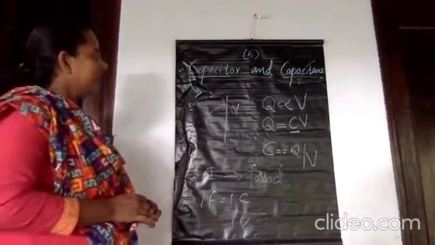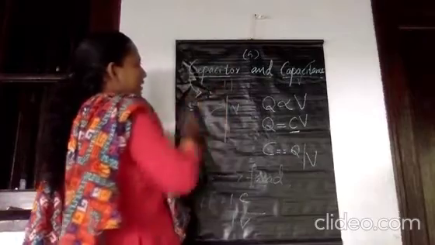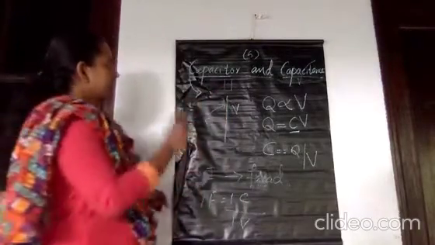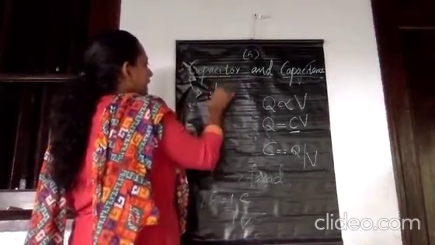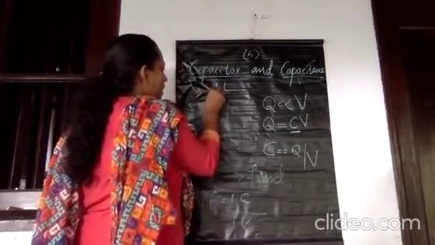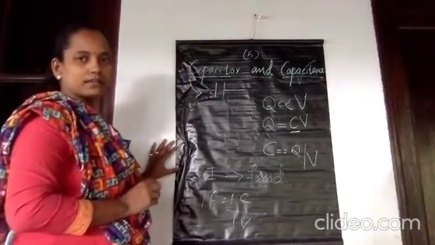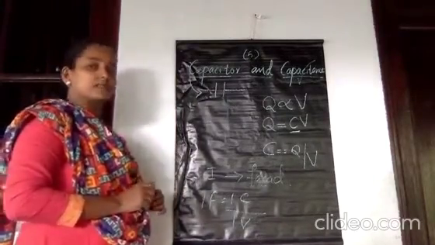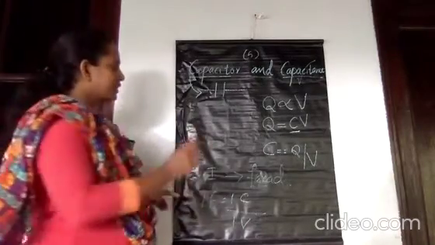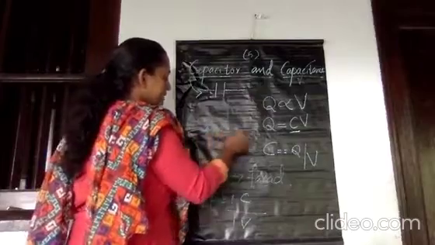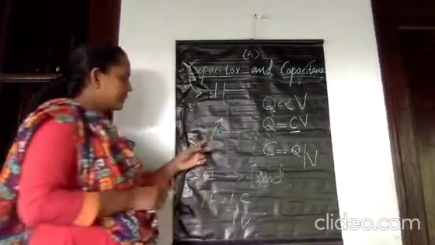Okay, and then I said to you, a capacitor means a system of two conductors. Therefore, the symbol to represent the capacitor pictorially, we are representing a capacitor like this. This is the picture of a capacitor. It is a fixed capacitor. You are familiar with resistors in 10th standard. As in the case of resistors also, a resistor you are representing like this. This is a fixed resistor, and a varying resistor we are representing like this.